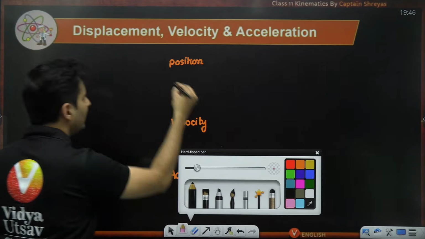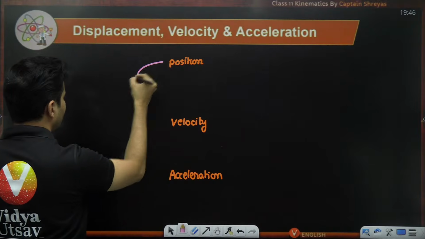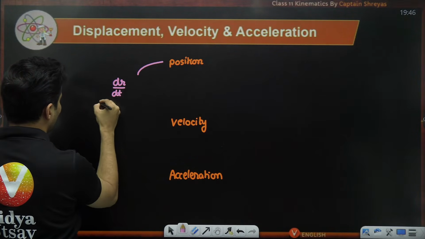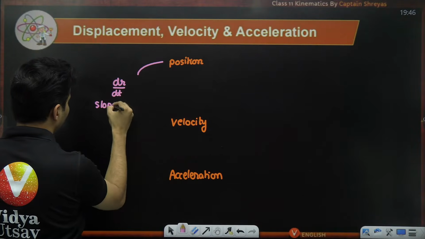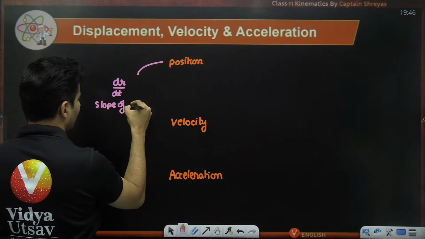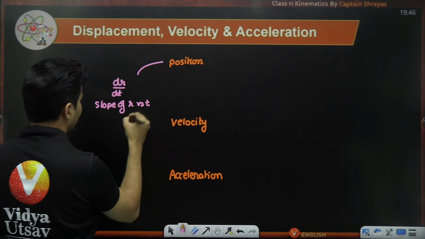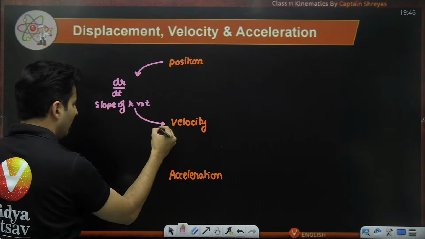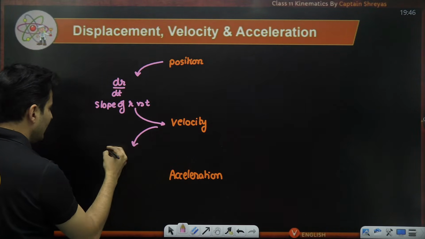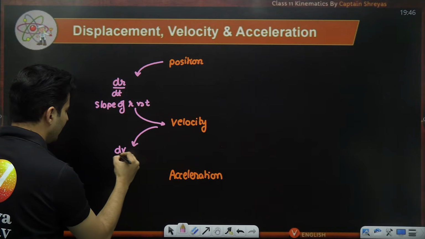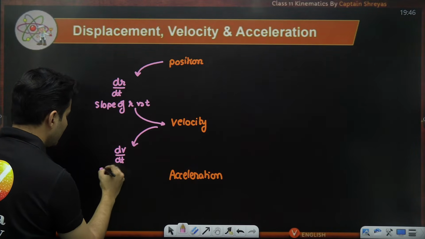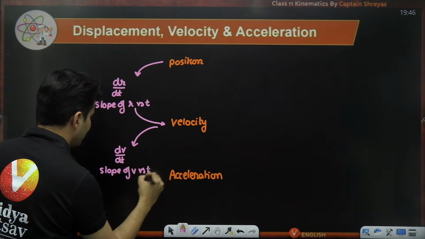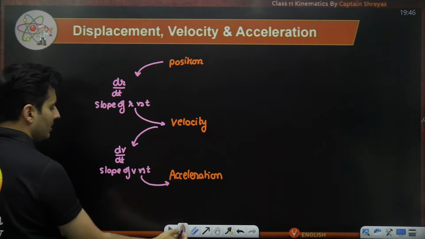If you go down like this, you have to do the derivative dr by dt, which is also the slope of the position versus time graph, to give you velocity. From velocity, if you want to find acceleration, you take the derivative again, which is the slope of the velocity versus time graph, to give you acceleration.